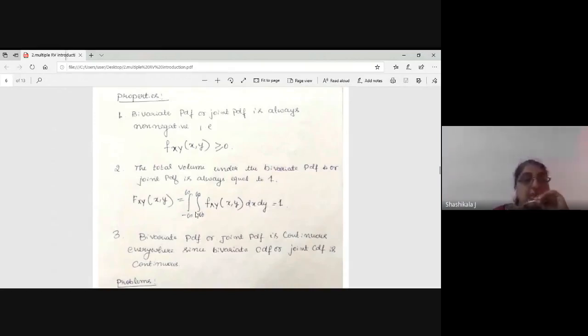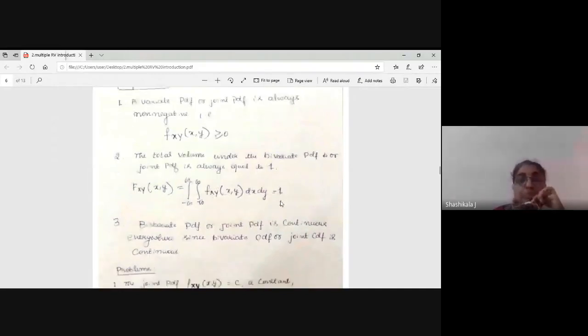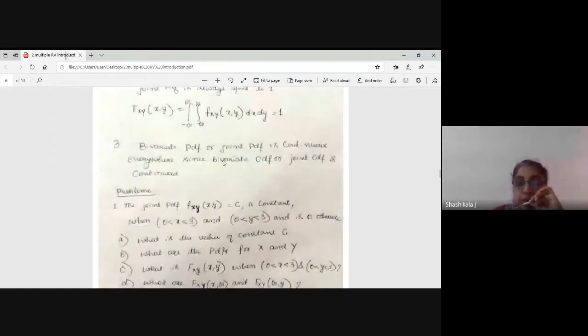For a bivariate, that is two variables, the total volume under the curve is equal to 1, so the double integration of f of xy is equal to 1. And the bivariate or joint PDF is continuous everywhere, since the bivariate or joint CDF is continuous.